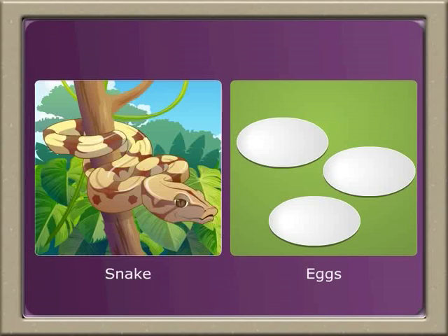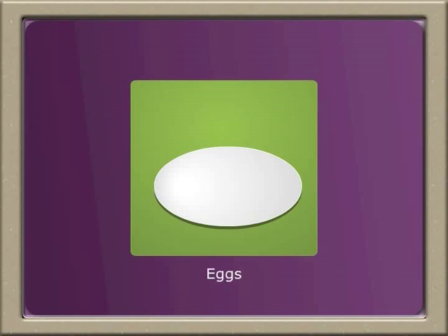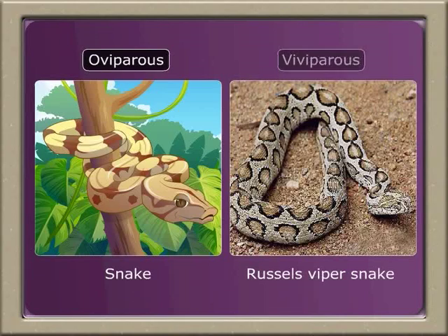The eggs of reptiles are large. Enough food is stored in these eggs for the developing embryo. The food is called yolk. The eggs are all covered by hard shells. Most of the snakes are oviparous, but Russell's viper snake is viviparous.